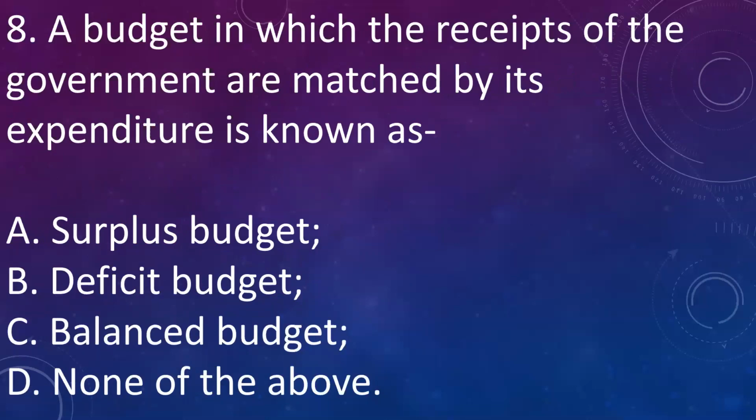Next question. A budget in which receipts of the government are matched by expenditure is known as A. Surplus budget, B. Deficit budget, C. Balanced budget, D. None of the above. Answer is C. Balanced budget. Here receipts are equal to the expenditure.